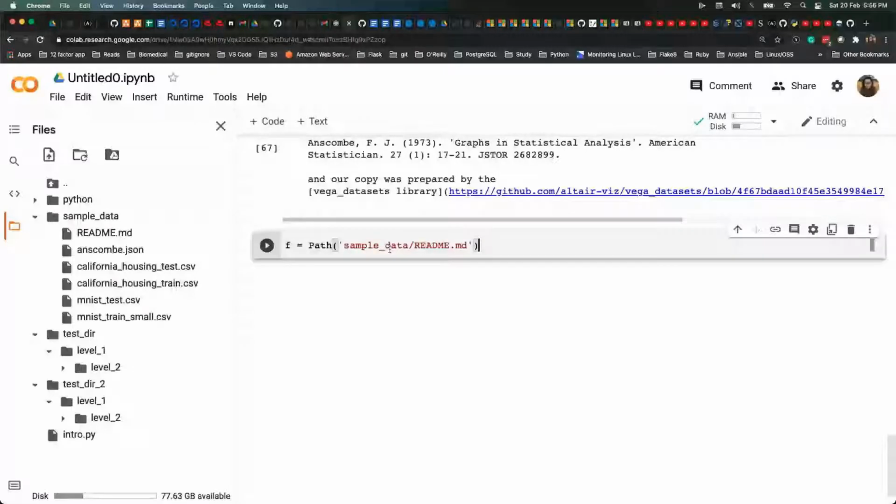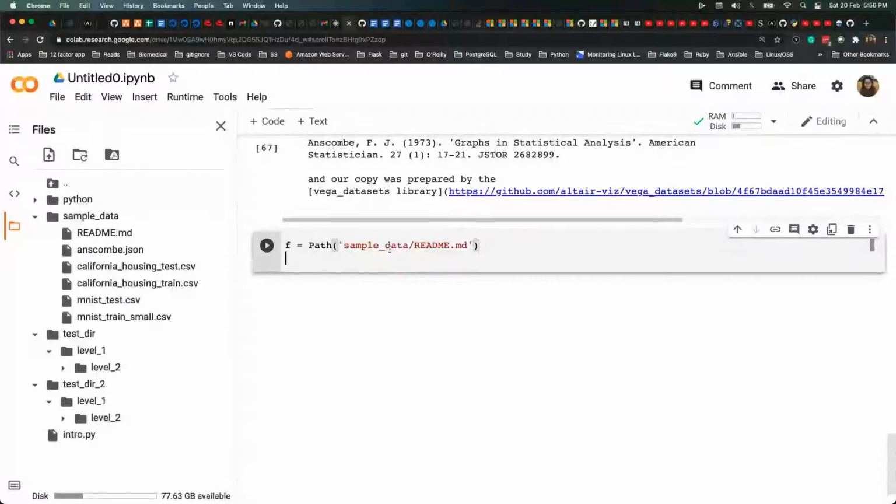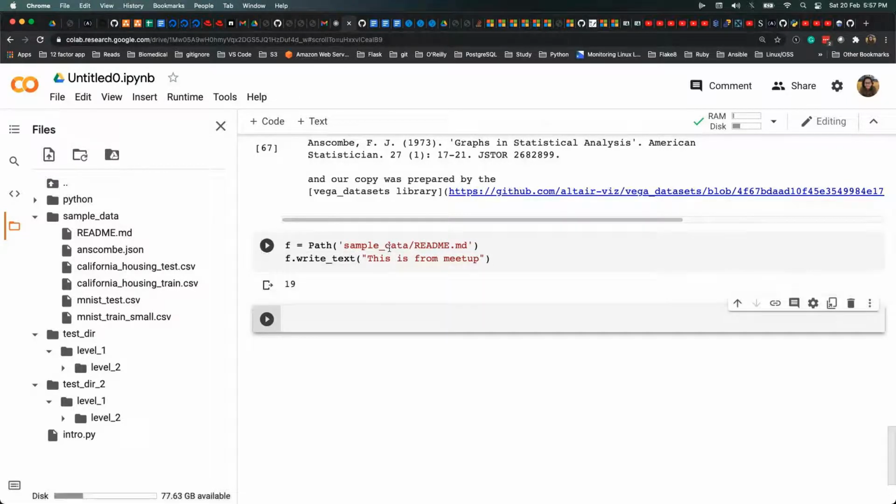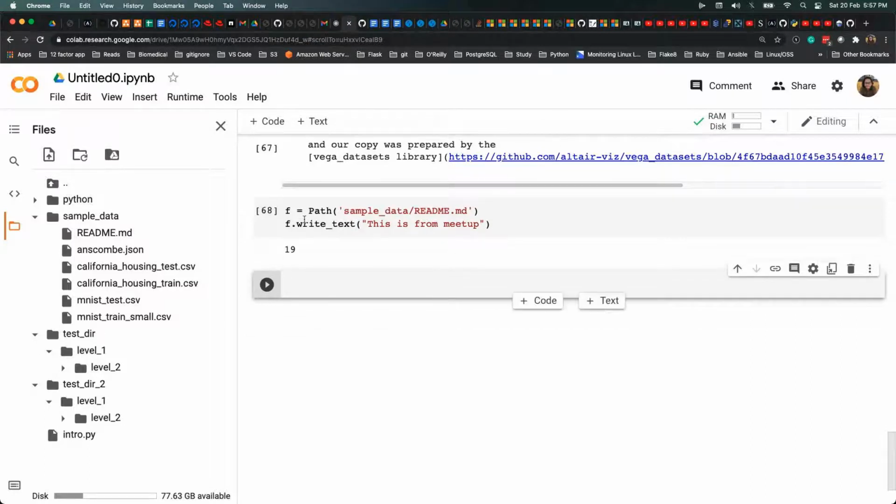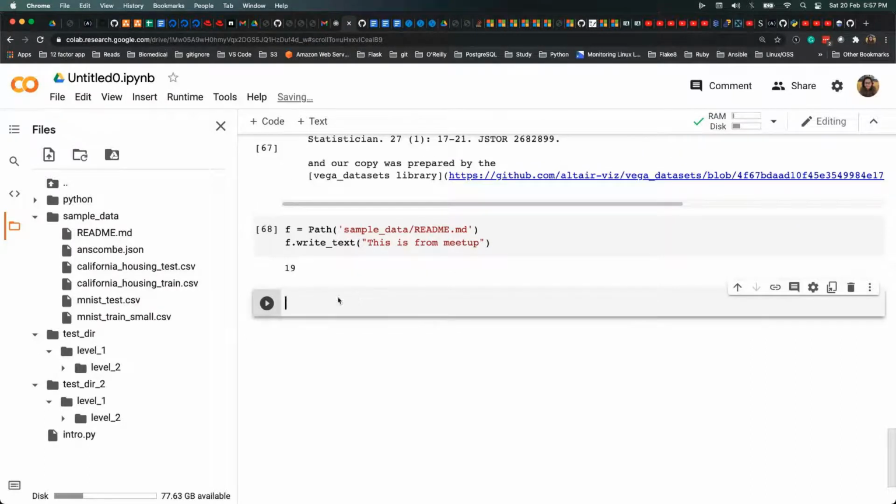Okay, and then I'll say, let me write it, sorry, f dot write, and this is meetup. So it basically returns you the line number where you have written all these things.